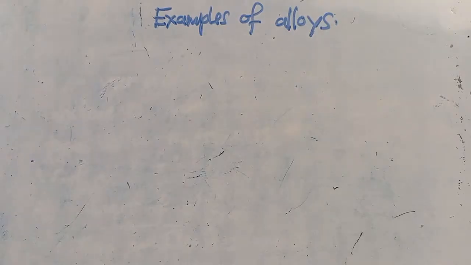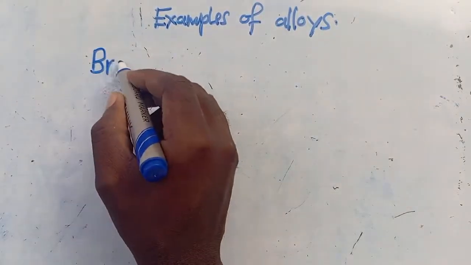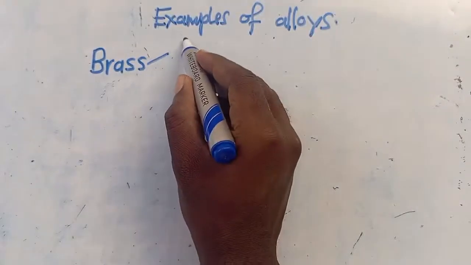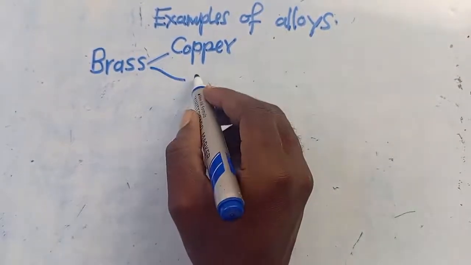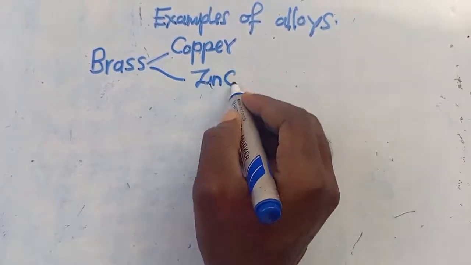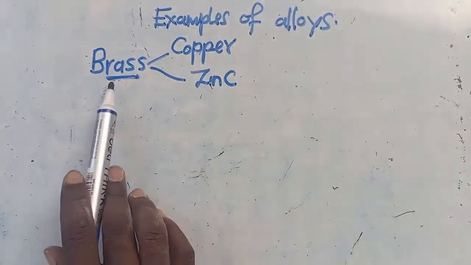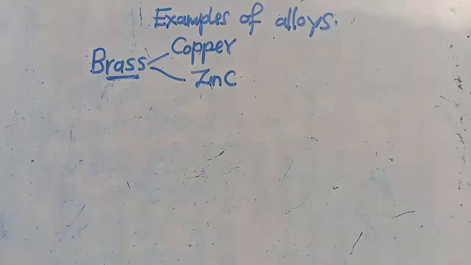Let us now go to examples. The first one that we are going to look at is brass. This is an alloy that is made up of a certain composition. So what makes up brass? We've got copper. When copper combines with zinc, we get to form brass. This is an alloy. These are two metals that combine together to form that.